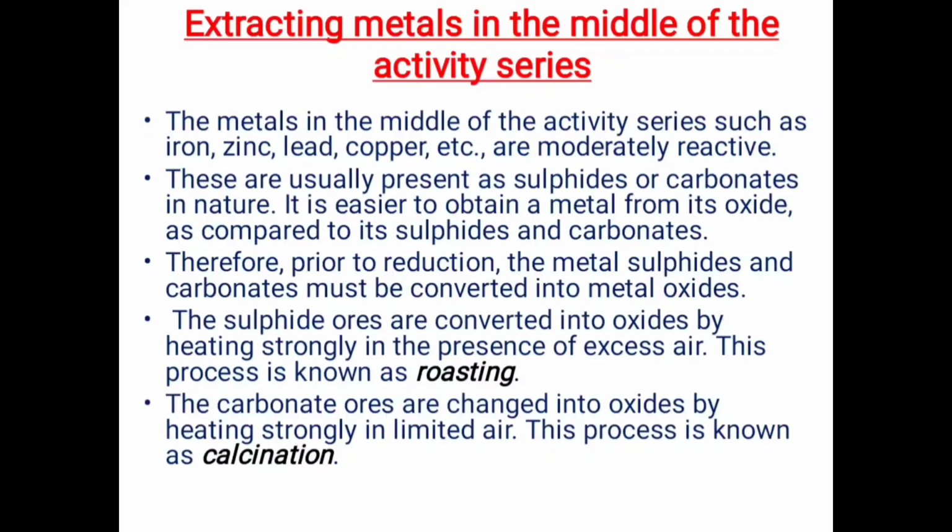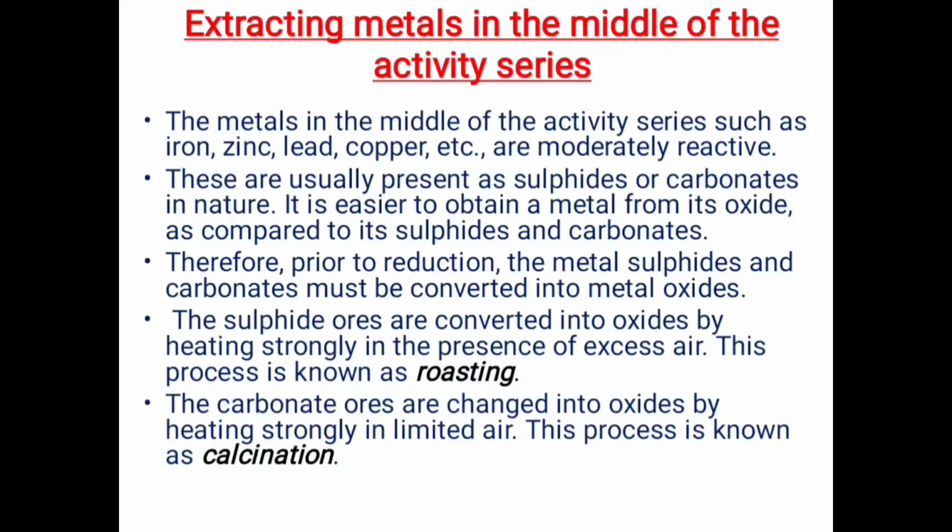Hence it becomes easier if these sulfides and carbonates are first converted into oxides and then the metals are extracted from the oxides. So prior to the reduction process, the metal sulfides and carbonates need to be converted into metal oxides.